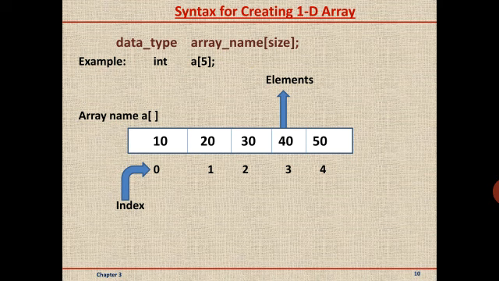The features of one-dimensional array are: the array size should be a positive number only. Size cannot be given as a negative value. Array elements are always counted from 0 to n minus 1. N means the number of elements. It always begins with the 0. This 0 indicates the subscript or index, meaning the position of the element begins with the 0.